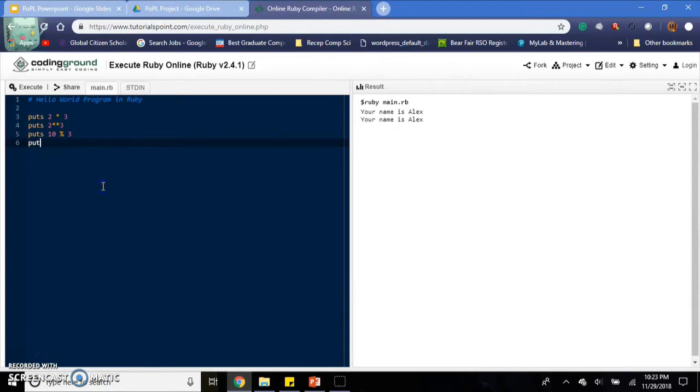You can do puts, and you can do order of operations. You can also do puts, and the cool thing is you can do an int and a double, and you will get an answer. So if you see, you all get an answer. So 2 times 3 is 6. 2 to the power 3 is 8. The remainder of 10 divided by 3 is 1. 1 plus 2 times 3 is 7. And then 10 divided by 3.